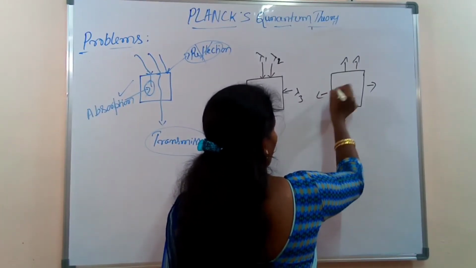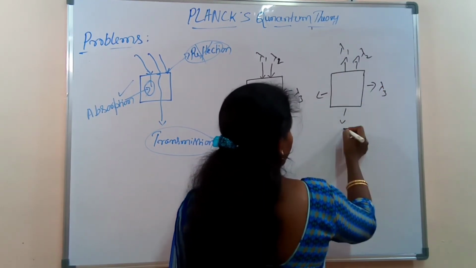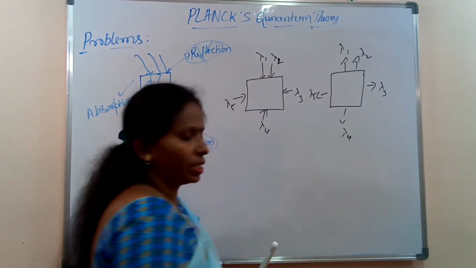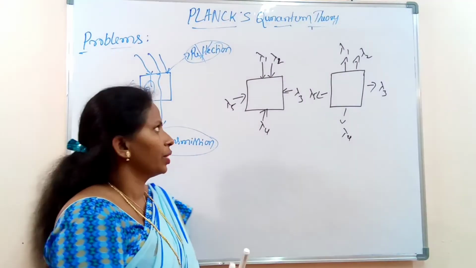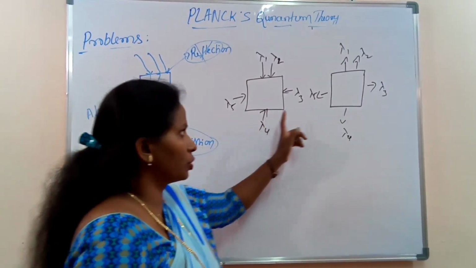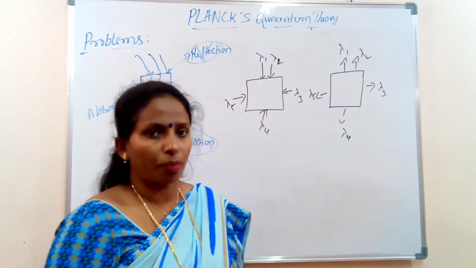That is called a black body. It absorbs all kinds of wavelengths and emits all the absorbed wavelengths.